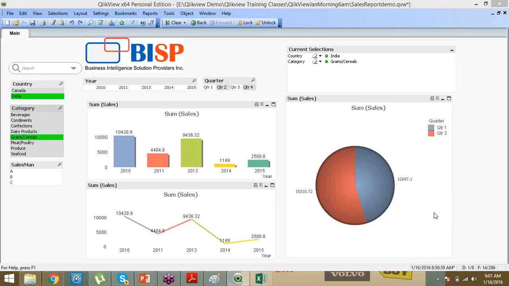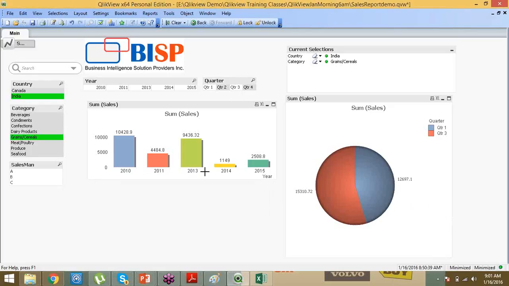But there is no concept like drill down and drill up approach. Drill down and drill through, all approaches we can do. Whatever the drill through approach, right? Suppose in the bar chart, if you click on 2010, it should show me the quarters: quarter 1, quarter 2, quarter 3, quarter 4.